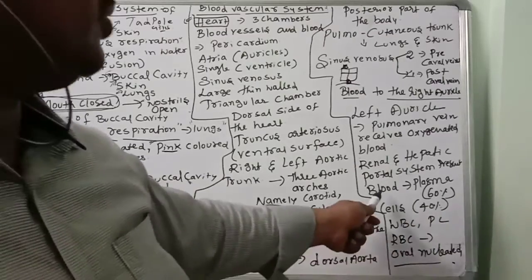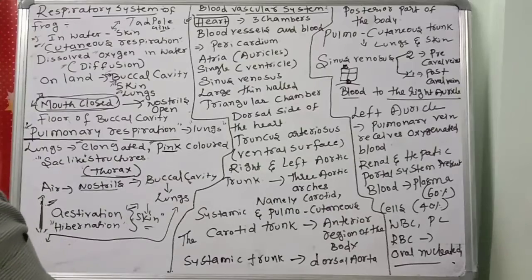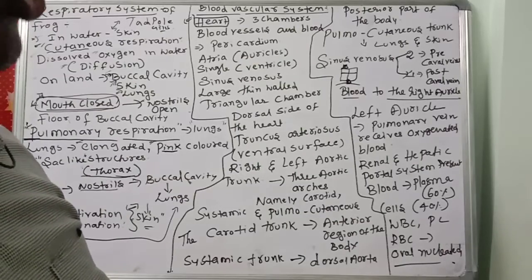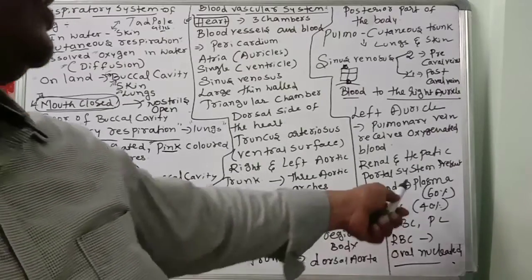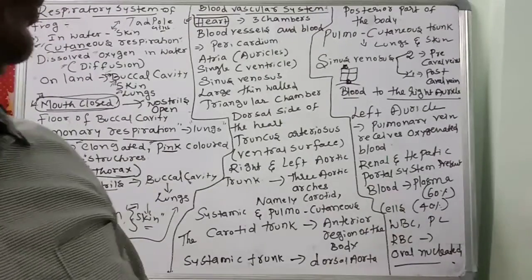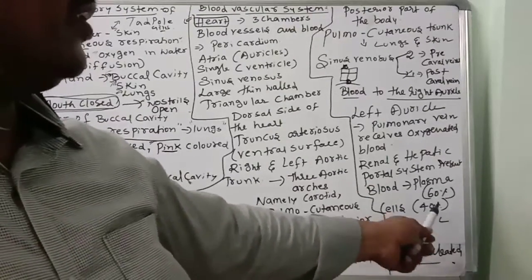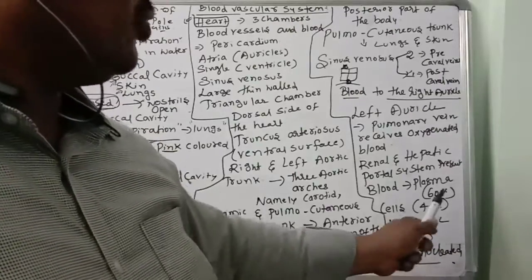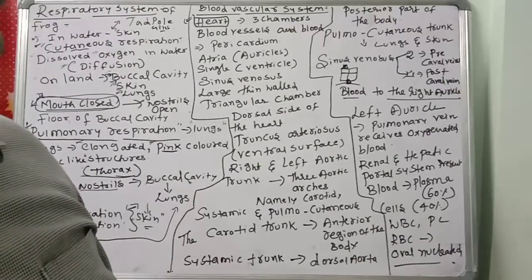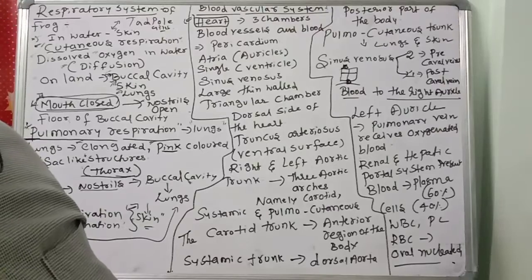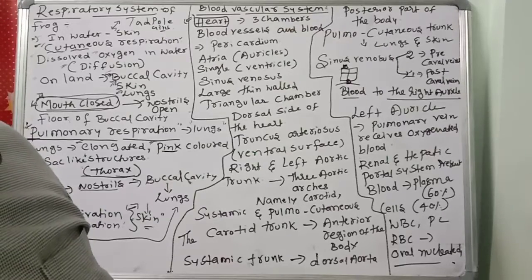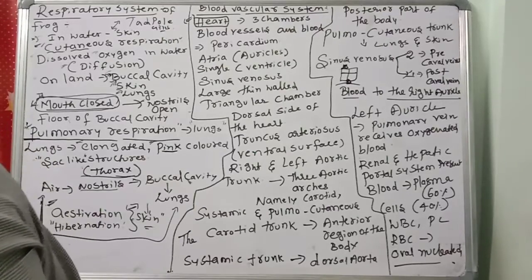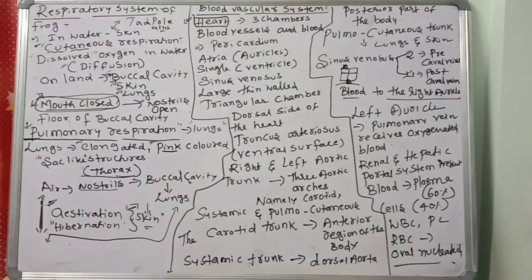The blood of the frog is also very special. It is red in color, as hemoglobin is there. Plasma is 60% and cells occupy 40% of the blood. WBC, platelets, and RBC are present. RBC is oval shaped, and the special feature is that RBC consists of a nucleus. Okay, children.